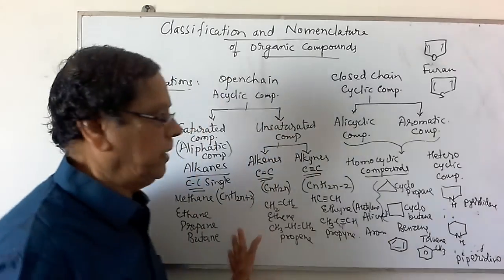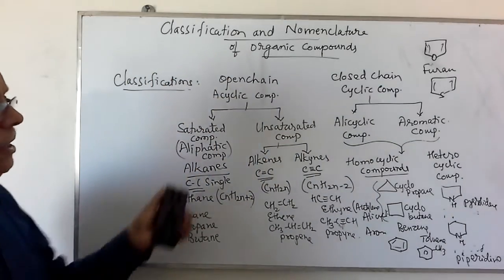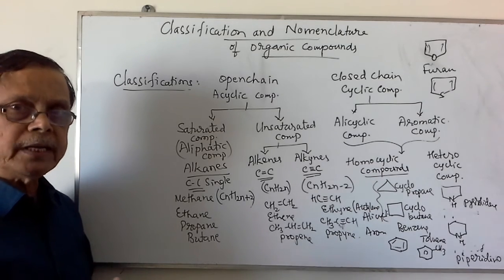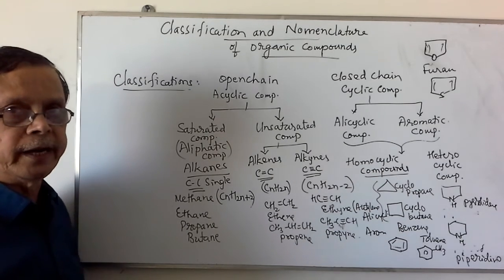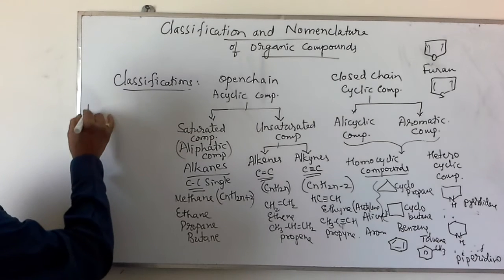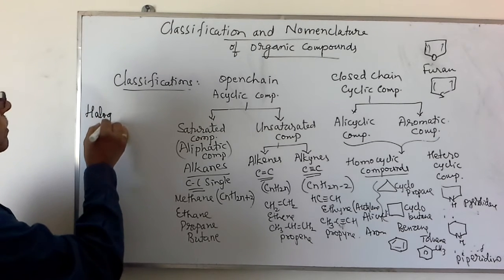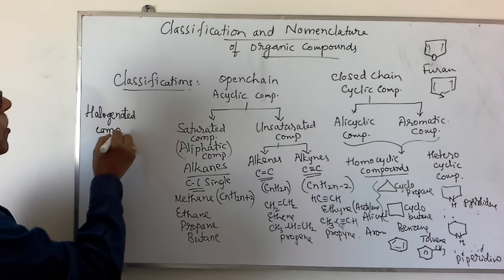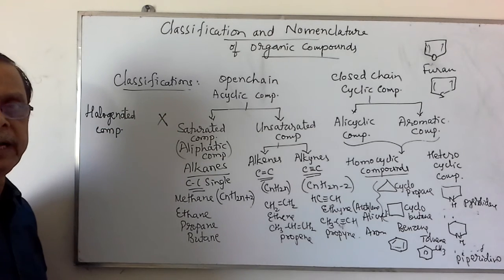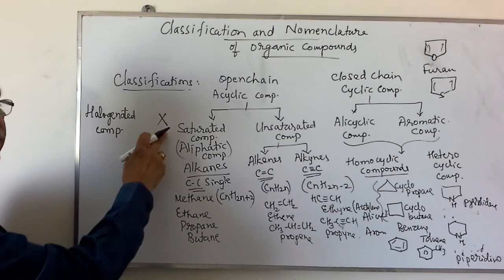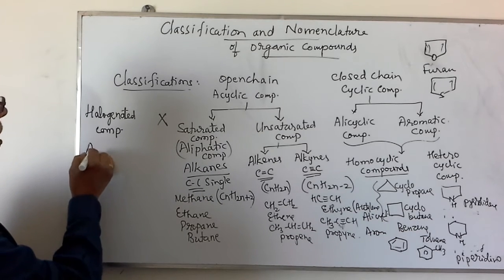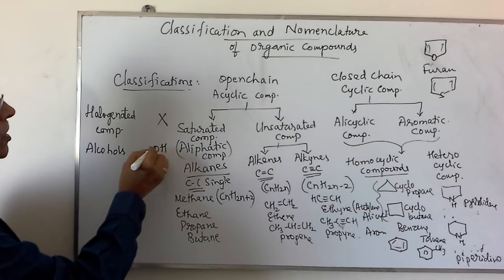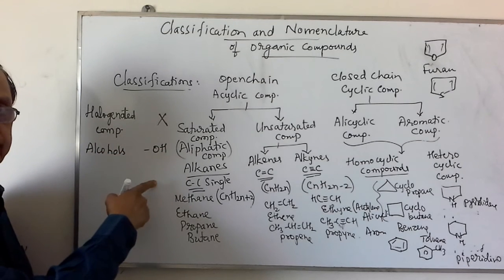Along with this classification, if any of these compounds contain various functional groups, they are also classified based on the functional groups, such as halogenated derivatives, halogenated compounds. In these compounds, a halogen atom like chlorine, bromine, iodine or fluorine is the functional group. Similarly, alcohols. If the OH group is the functional group, they are named alcohols.